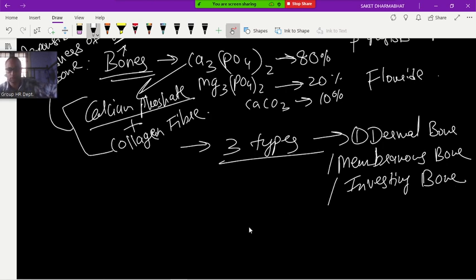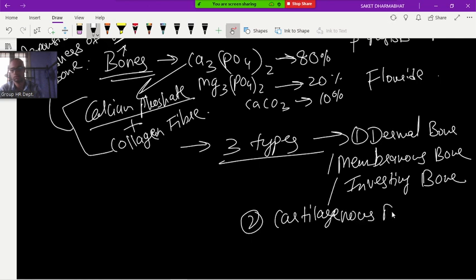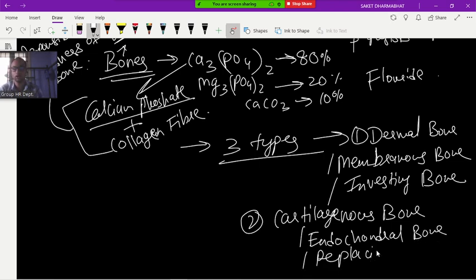Second is cartilaginous bone, also called endochondral bone, or also called replacing bone.